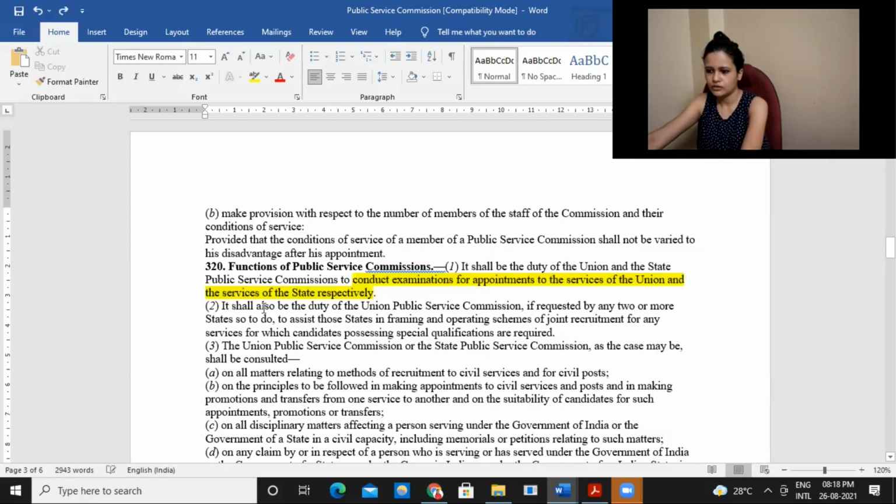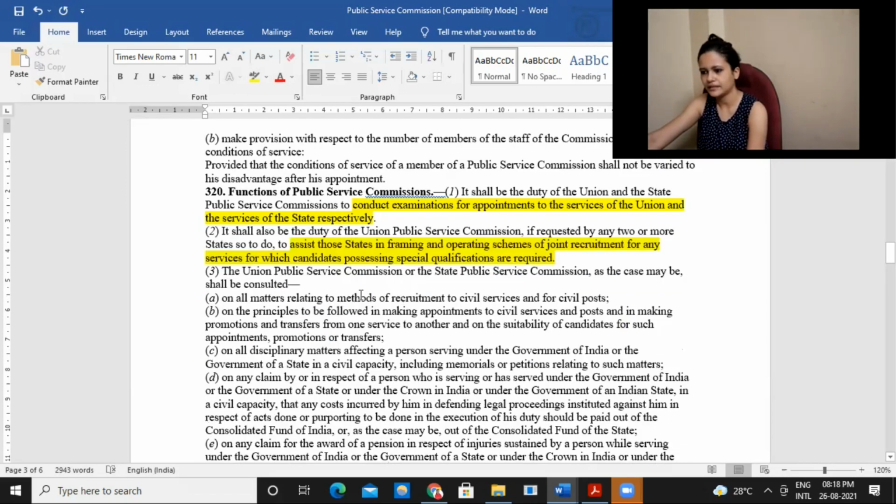It shall also be the duty of UPSC, if requested by 2 or more states so to do, to assist those states in framing and operating schemes of joint recruitment for any service for which candidates possessing special qualifications are required. This may also be done. Then on matters relating to methods of recruitment of civil services, they can also provide their inputs, like they can be consulted with regard to it.